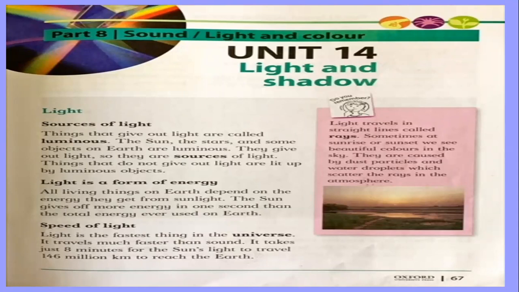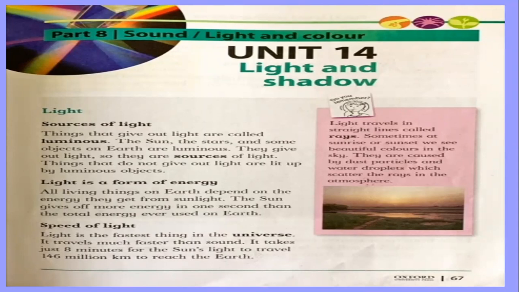When you are sitting in the room, you can see everything easily. But when you turn off the light and the room is dark, you cannot see anything. So light makes it easy for us to see all the things around us. Understand, children? We always need light to see. Without light, we cannot see around us.